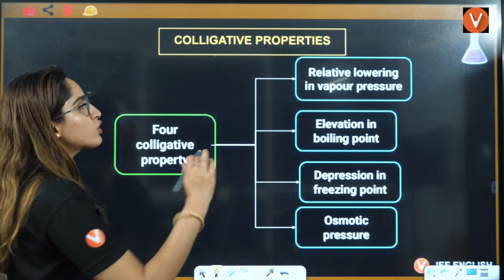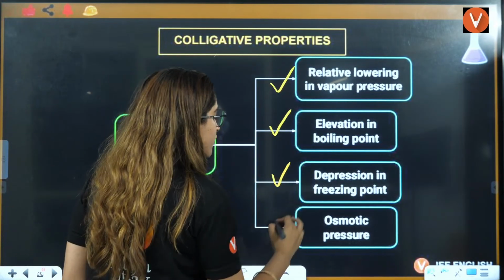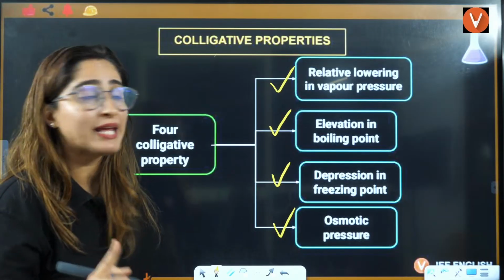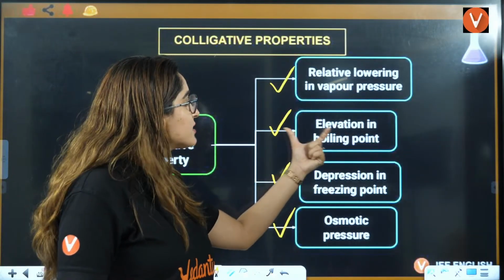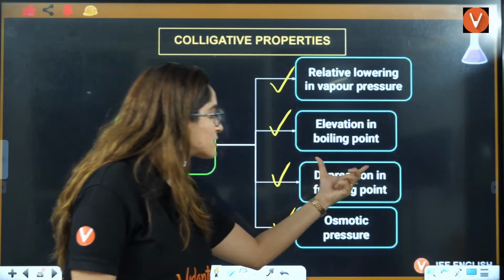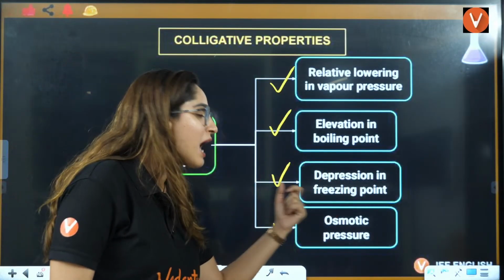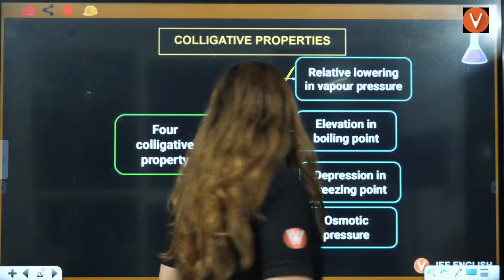Now, there are 4 colligative properties that you have. First is relative lowering in vapor pressure. Second is elevation in boiling point. Then there is depression in freezing point. Last one is osmotic pressure.